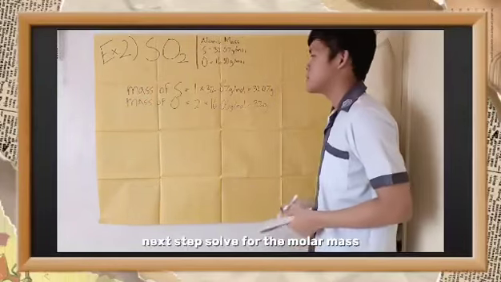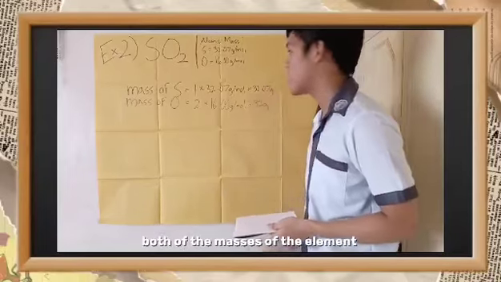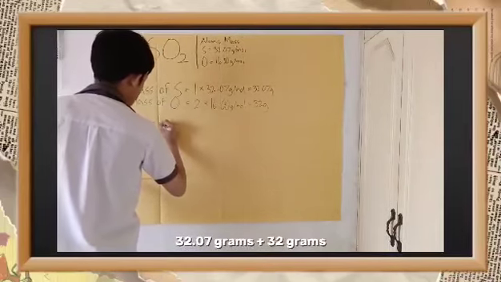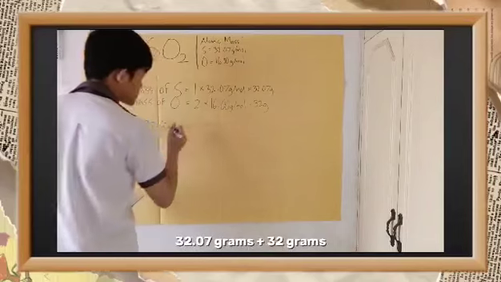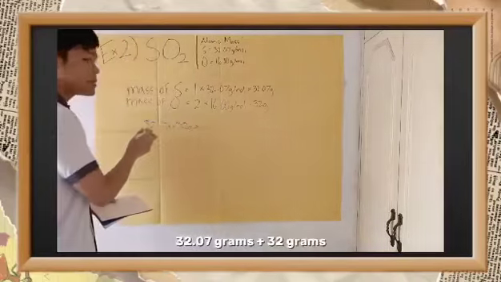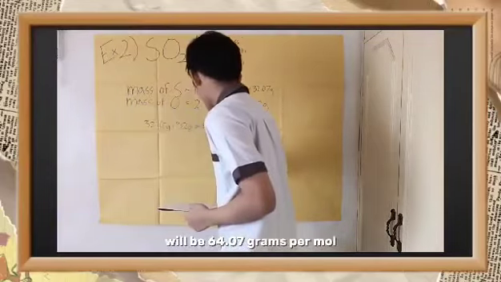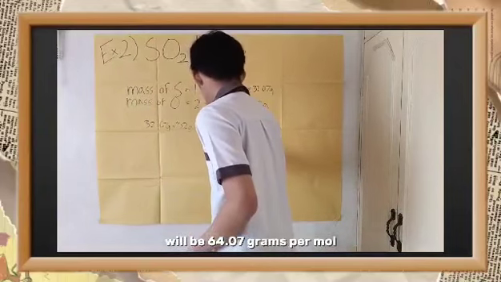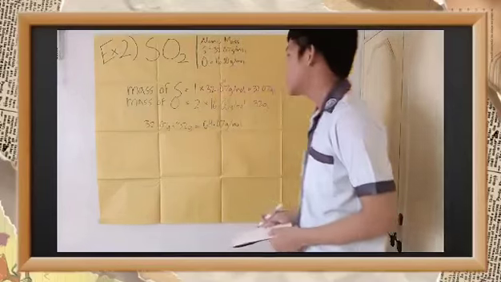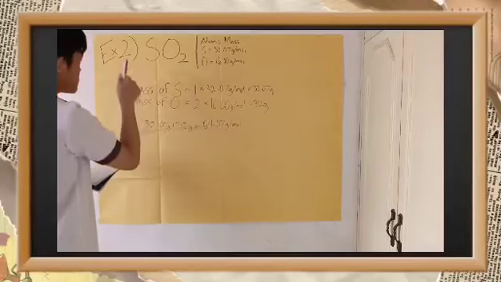Now the next step is to solve for the molar mass. We can solve this by adding both of the masses of the elements. So it will be 32.07 grams plus 32 grams. 32.07 grams plus 32 grams will be 64.07 grams per mole.